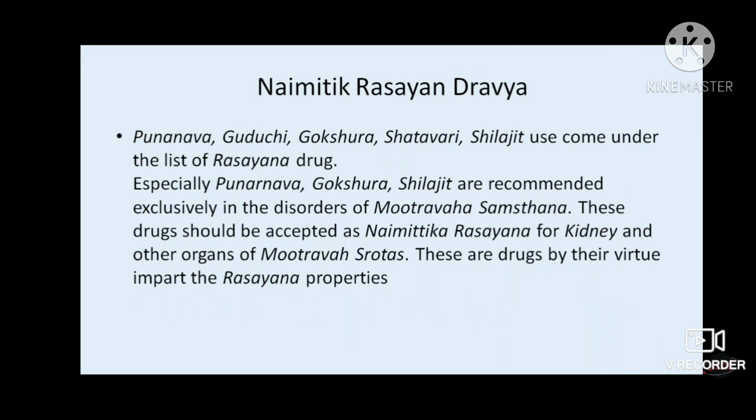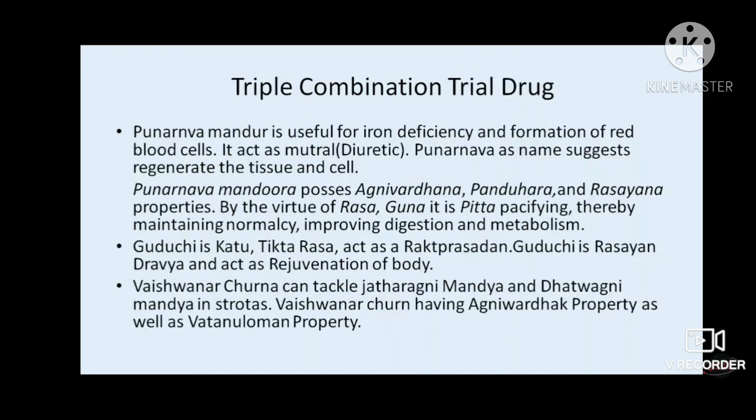Then, as I've told, we also give Rasayan Chikitsa in chronic diabetic kidney disease, and for that we use Punarnava, Guduchi, Gokshur, Shatavari, and Shilajit as Rasayan Dravya. Then Punarnava Mandur, Guduchi, and Vaishwanar Churna. This triple combination, Punarnava Mandur, Guduchi, and Vaishwanar Churna, has also been tried by researchers in diabetic kidney disease.